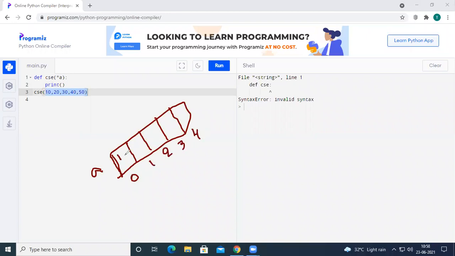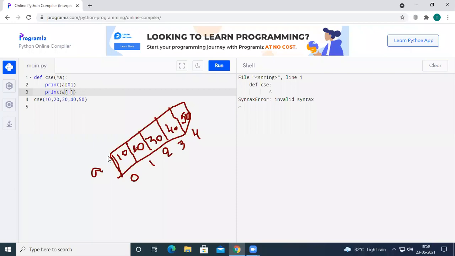In the first index, 10 will be stored, in the second index 20, and then 30, 40, and 50. If I write print A of 0, it will print the value at the first index. If I write print A of 1, it is going to print the value at index number 1.